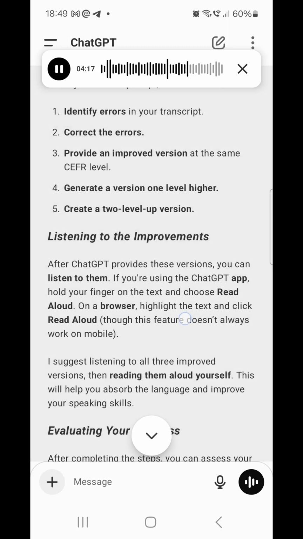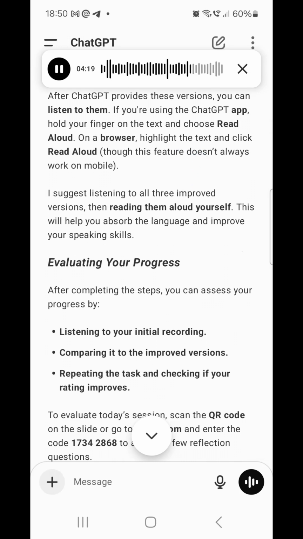Listening to the improvements. After ChatGPT provides these versions, you can listen to them. If you're using the ChatGPT app, hold your finger on the text and choose Read Aloud. On a browser, highlight the text, though this feature doesn't always work on mobile. I suggest listening to all three improved versions, then reading them aloud yourself. This will help you absorb the language and improve your speaking skills.